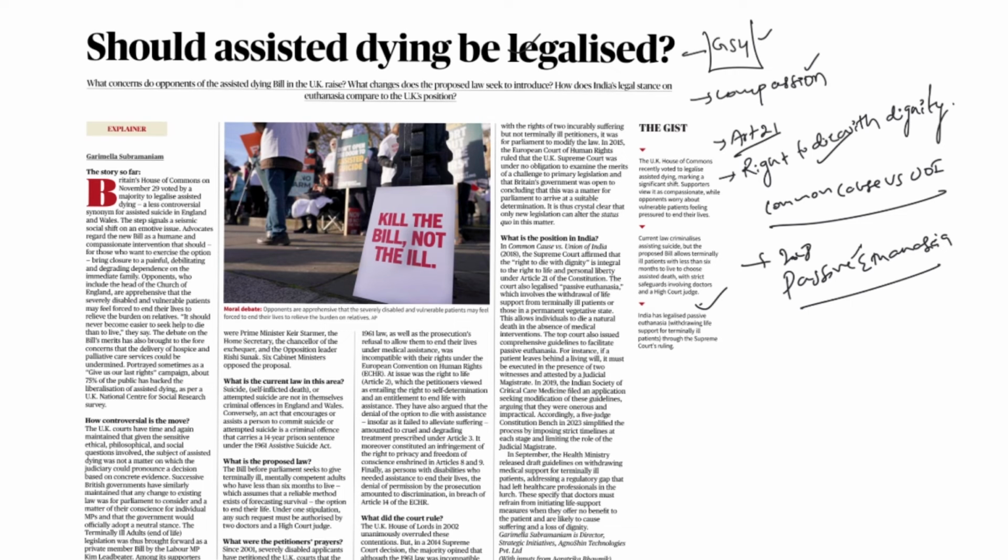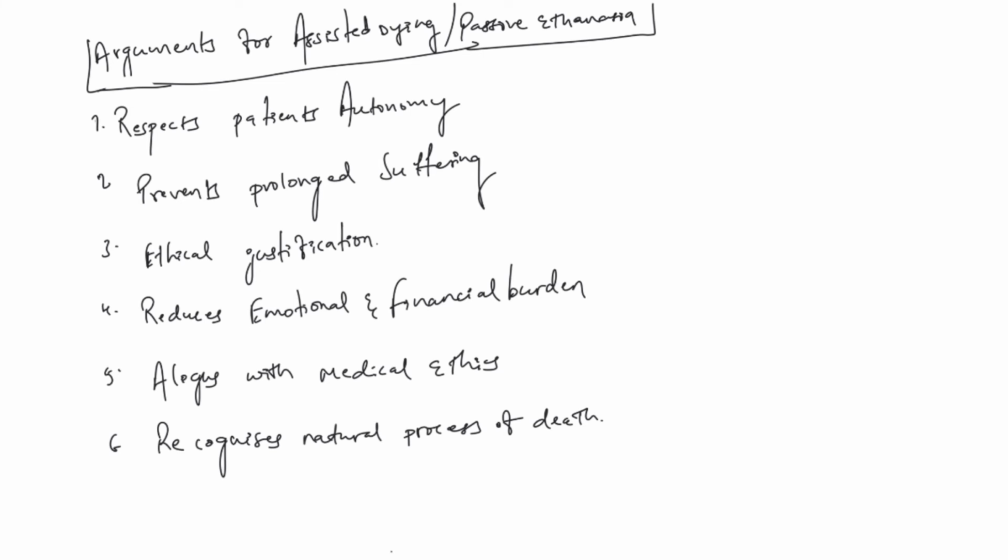From the examination perspective, we will understand what the arguments for and against assisted suicide can be. First and foremost, the argument for assisted dying or passive euthanasia is respecting the patient's autonomy. What does it mean? Passive euthanasia allows terminally ill patients to make decisions about their own life.